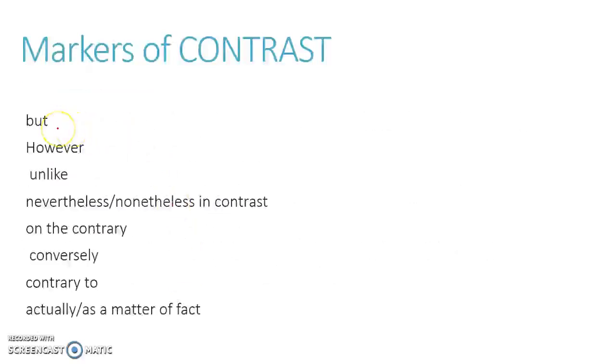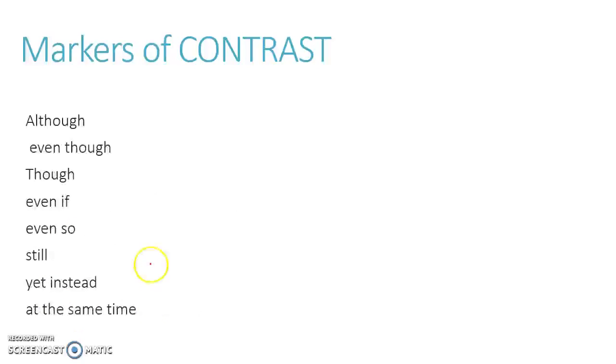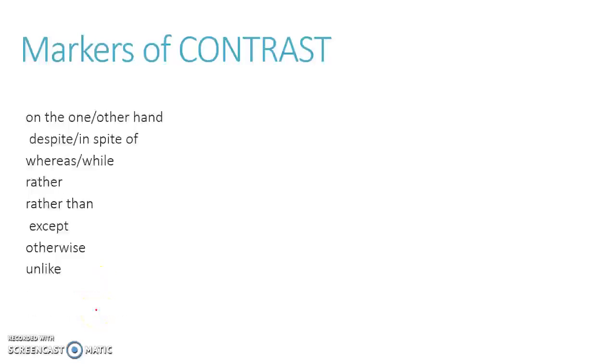Right? So markers of contrast: but. This is there, but this is also there. However, unlike, nevertheless, on the contrary, conversely, contrary to this, actually, as a matter of fact, signifying contrast between things. Although, even though this happened, even if, even so, still, yet, instead of this, at the same time this happened. They're all markers of contrast. On the one hand, on the other hand, despite this, in spite of this, whereas, rather than, except, otherwise, unlike. So these are all markers of contrast.